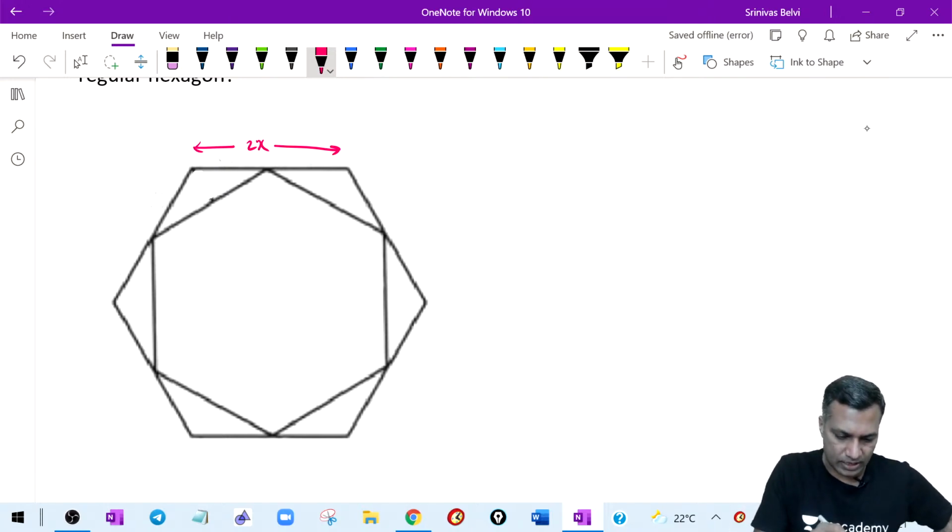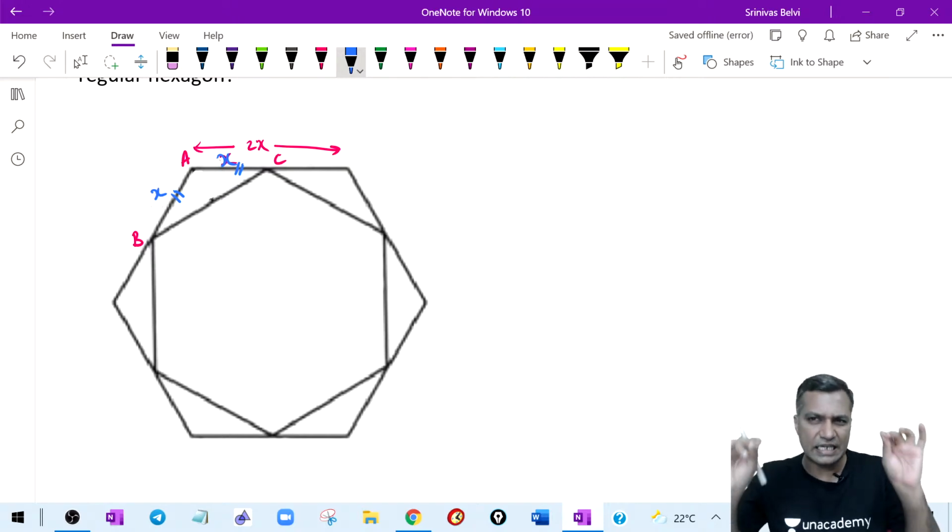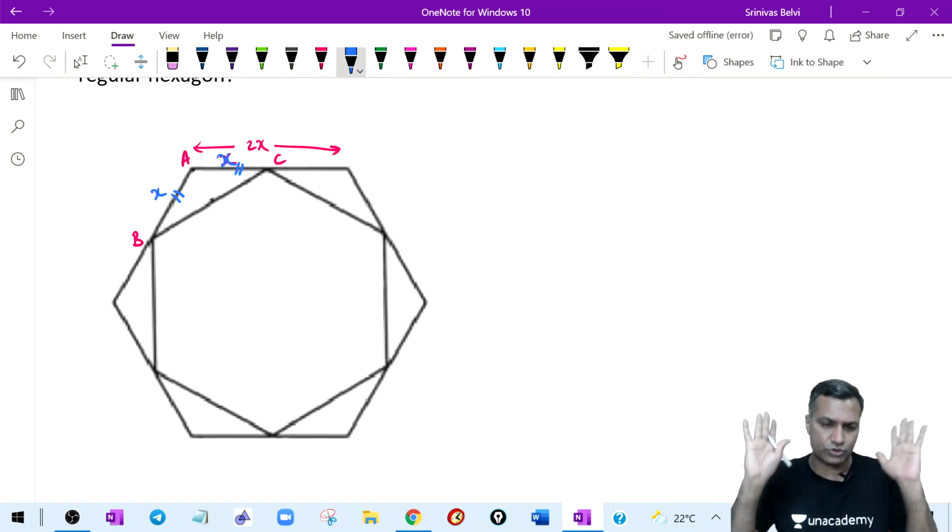Out of this, you may say that, therefore, this is x. Let me give some name here. Let me call this ABC. So this particular portion is x and this particular portion is also x, and it's nothing but an isosceles triangle because these two sides are equal. I'm doing it in a little tedious manner.